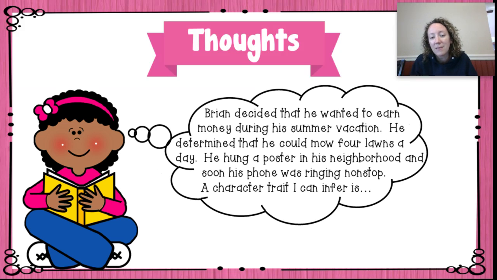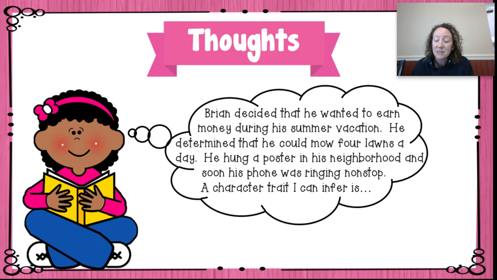So Brian decided that he wanted to earn money during his summer vacation. He determined that he could mow 4 lawns a day. He hung a poster in his neighborhood, and soon his phone was ringing nonstop. A character trait I can infer is, so let's think about this. Here we have Brian, and he thought to himself, oh, I should earn money this summer, right? So he went ahead and he hung up those posters in his neighborhood. So let's think about a character trait that we can infer about Brian based on the thoughts.